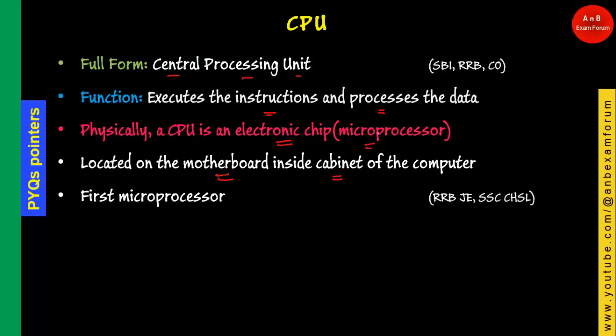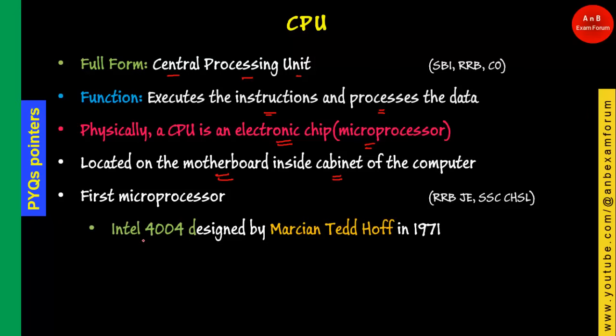And if they ask you the first microprocessor, it is Intel 4004, and this particular microprocessor was designed by Marcian Tedhoff, who is known as father of microprocessor, in year 1971.